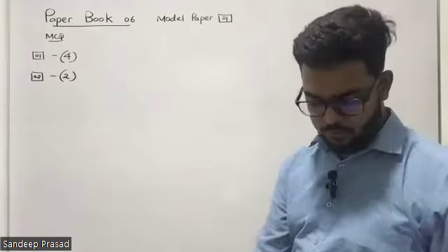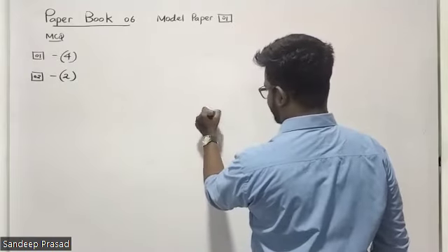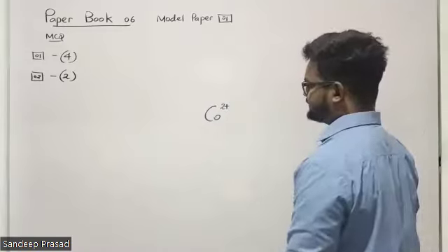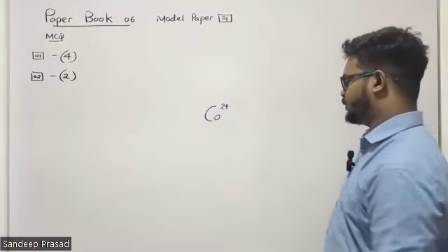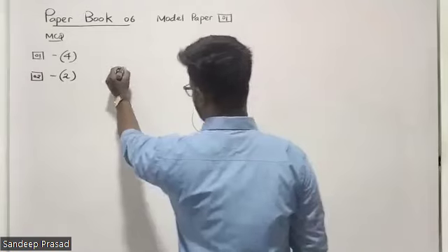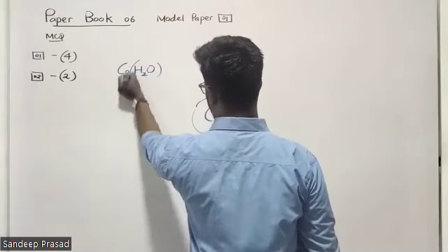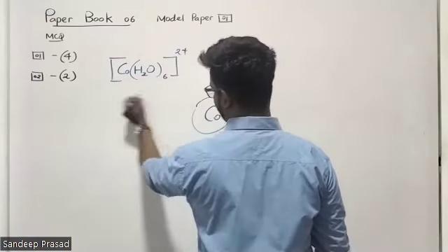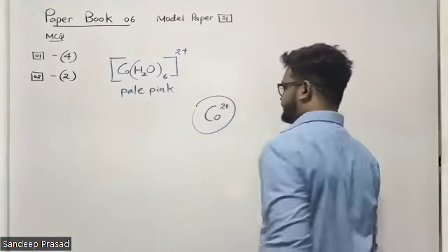First of all, what we have to know about cobalt. Remember, students, under the D block, we are going to discuss cobalt. Cobalt is forming the cobalt 2 plus cation, and this cation is making some complexes and compounds. You have to remember the colors of these compounds as well. So the first thing you have to know is cobalt is forming the hexaaqua cobalt 2 plus cation. This aqueous cation is pale pink color.